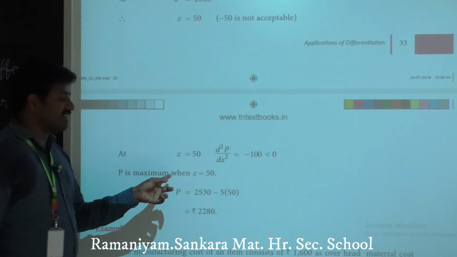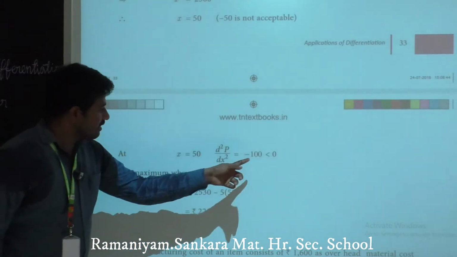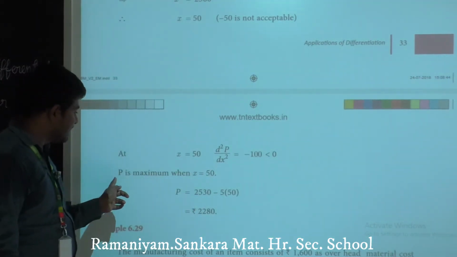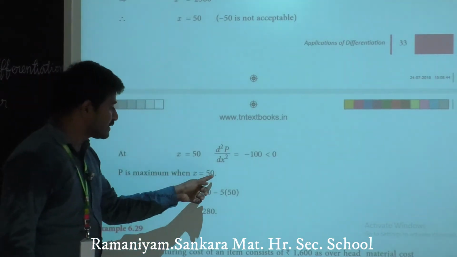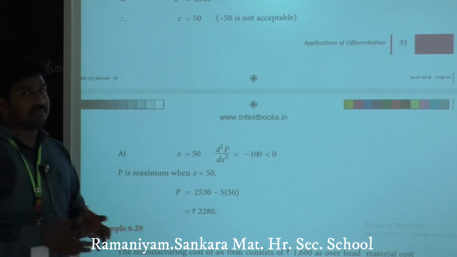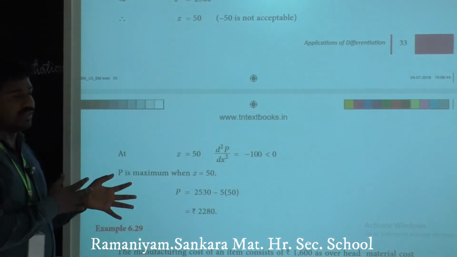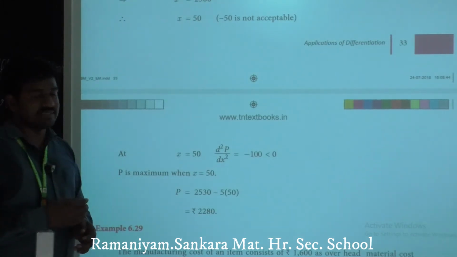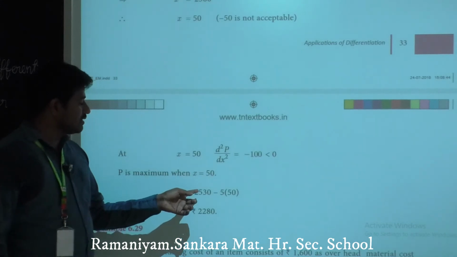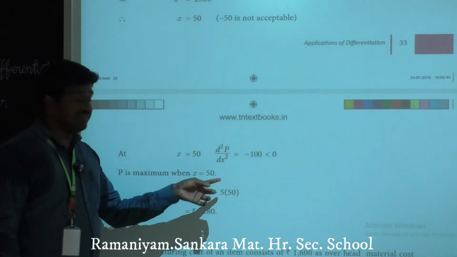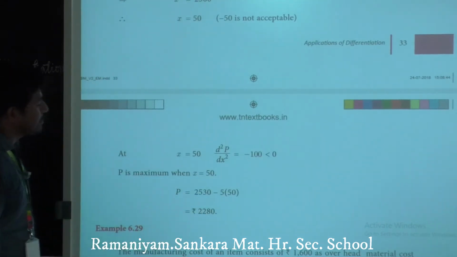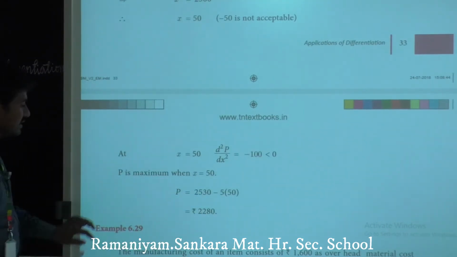So P is maximum when, if the second derivative is less than 0, it means maximum. P is maximum when x equals 50. Clear? Next, we found the maximum value of profit. Next we have to find the price. The price function is already given. So p equals 2530 minus 5x. In place of x you put 50. The result is 2280. That's all.